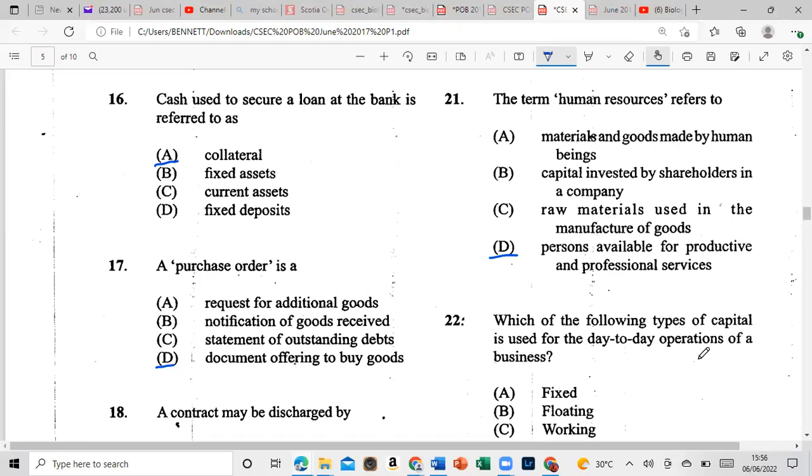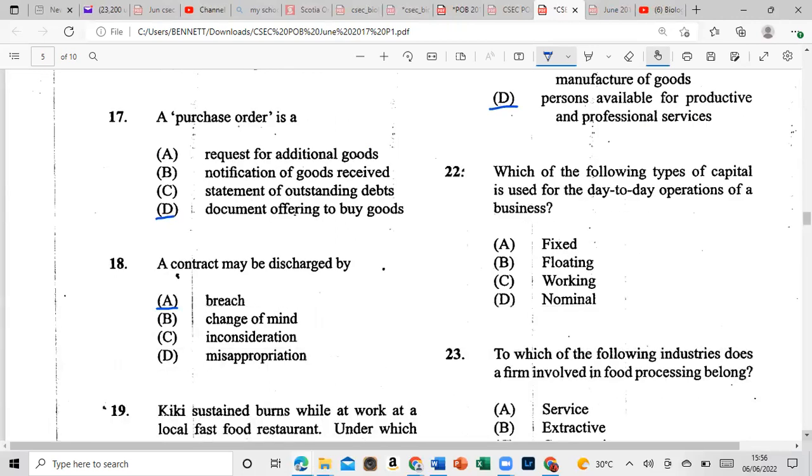All right, so let's move on to 22. Which of the following types of capital is used for the day-to-day operation of a business? Is it fixed, floating, working, or nominal?